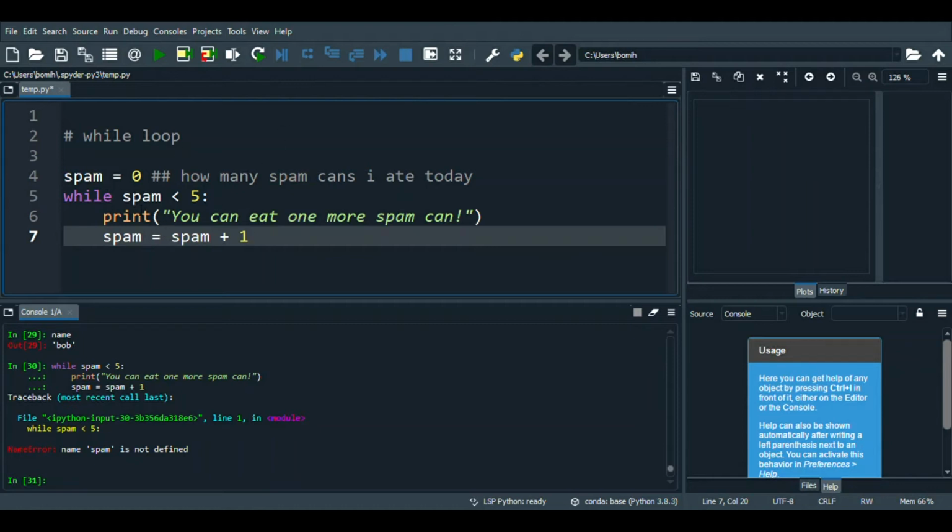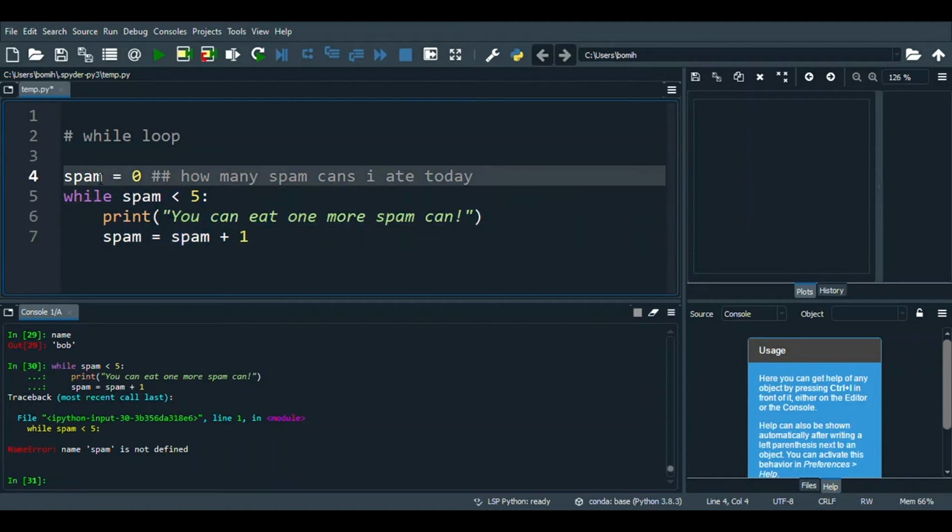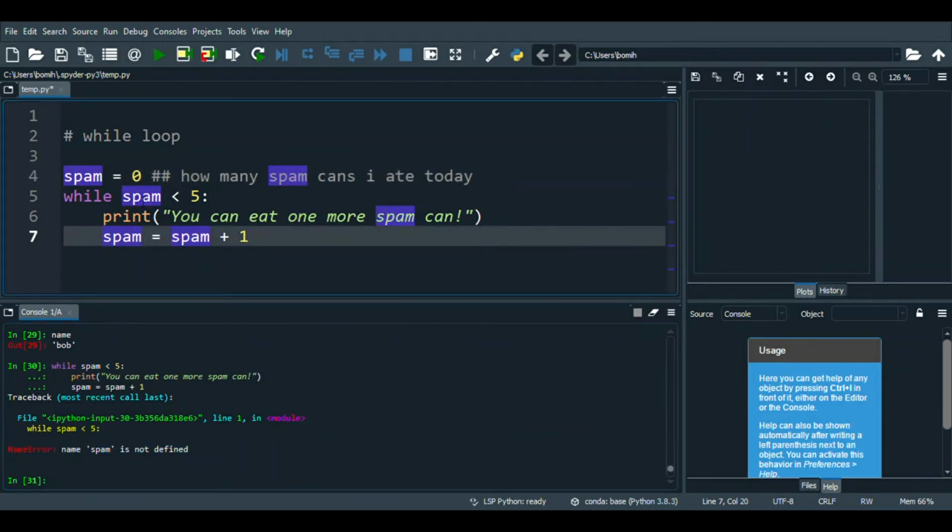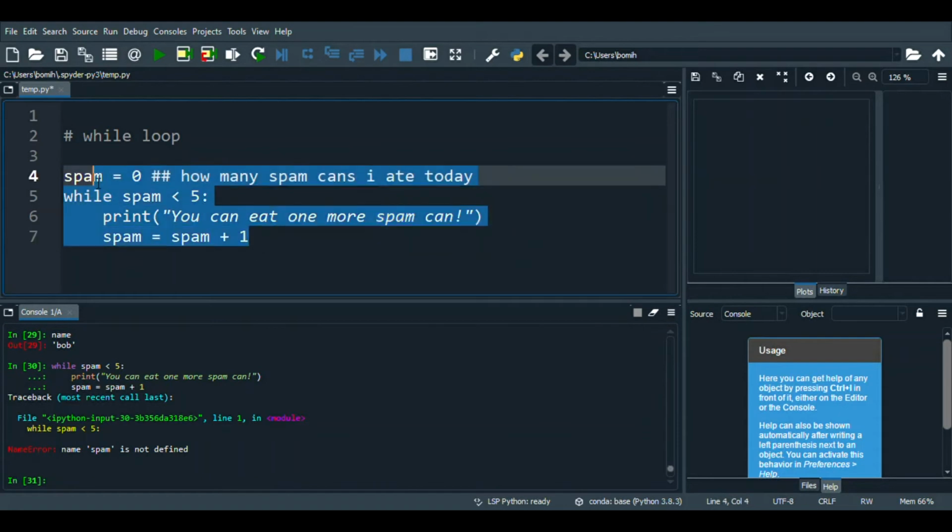So in while loops, you have to make sure you initialize all the variables you'll be using beforehand. So initialize spam as 0. If you don't, you're going to get an error message like this on the bottom that says name spam is not defined. This isn't necessarily an error that you get in for loops, which I'll cover later. Alright, so let's try running this while loop.